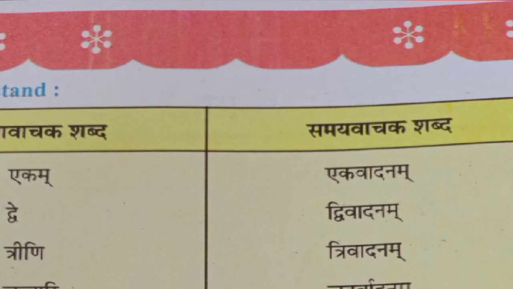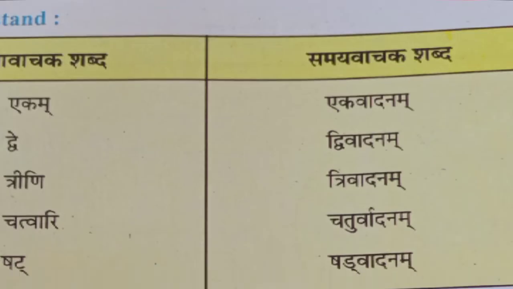Okay. I repeat again. Ekam means 1, and for 1 o'clock, we can call Ekvadanam. Dve means 2, and for 2 o'clock, we can call Dvivadanam. Trini means 3, and for 3 o'clock, we can call Trivadanam. Chatvari means 4, for 4 o'clock, Chaturvadanam. Shat means 6, and we can call Shadvadanam for 6 o'clock. Got it?